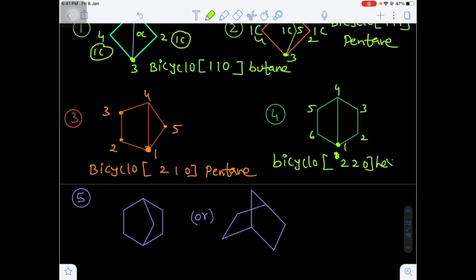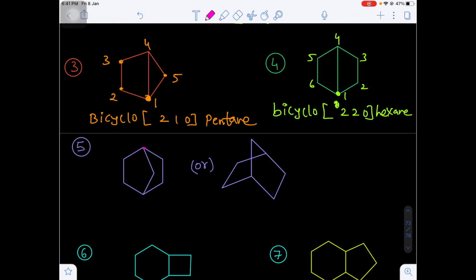6 carbons are there. That's why I am writing hexane. Now the next one you see. So these will be the bridgehead carbons. Take any carbon as number 1. So both the structures are the same structure.